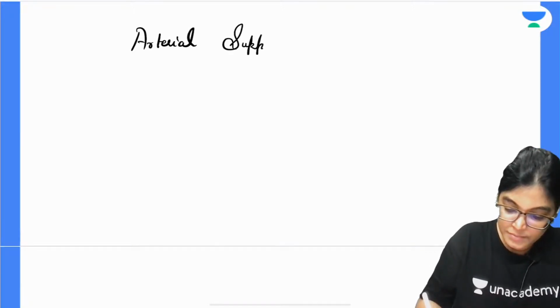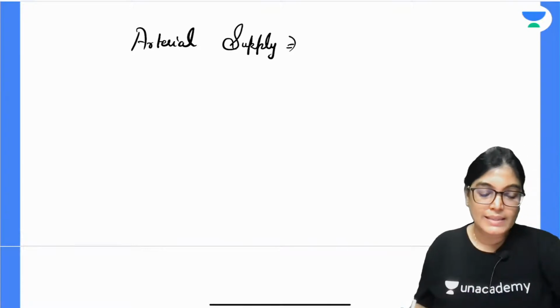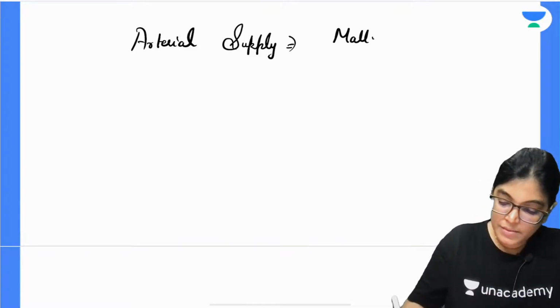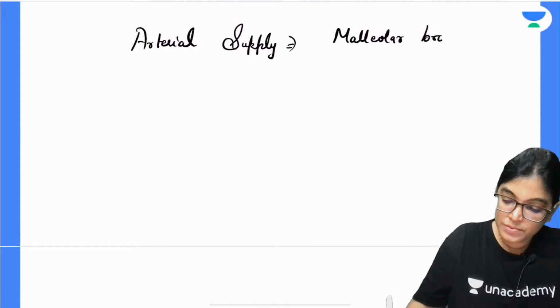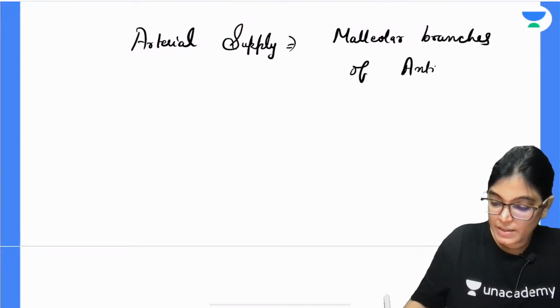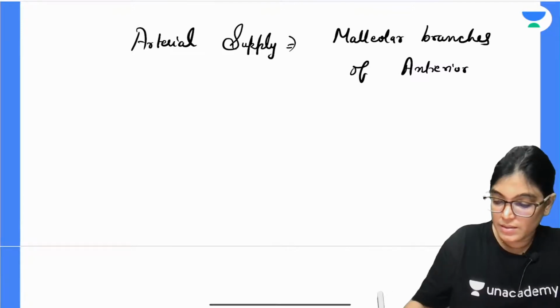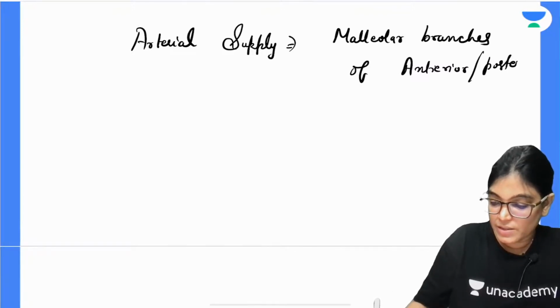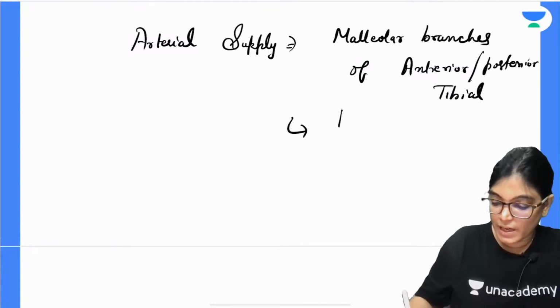Arterial supply. The arterial supply is by malleolar branches of anterior and posterior tibial arteries along with peroneal arteries.